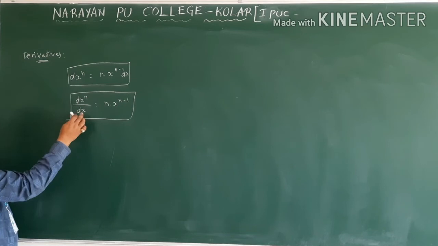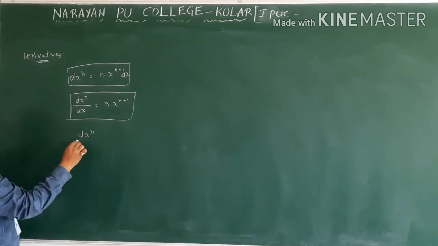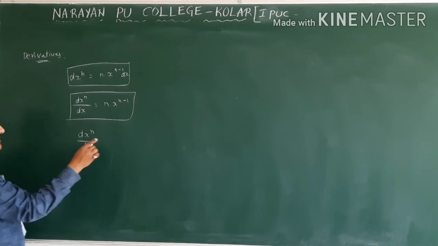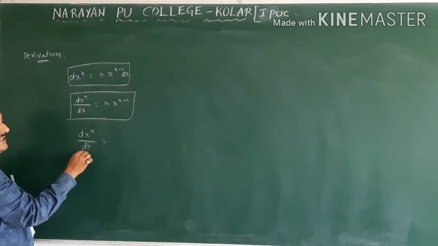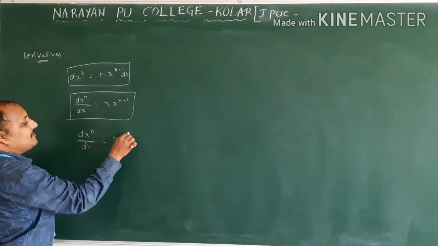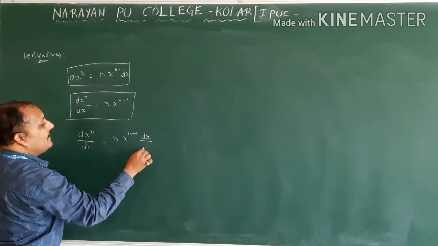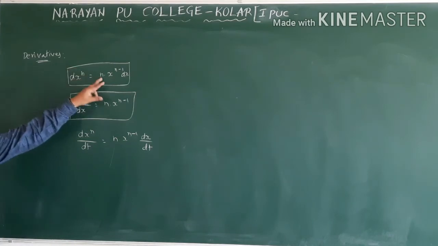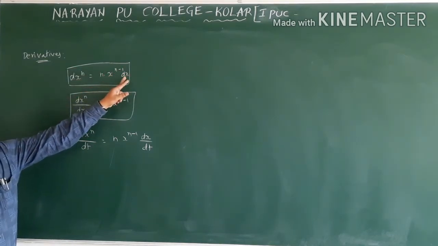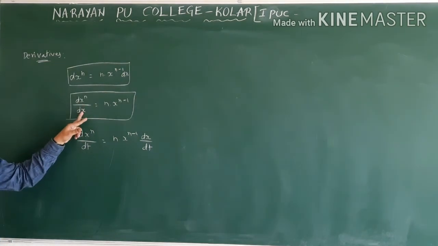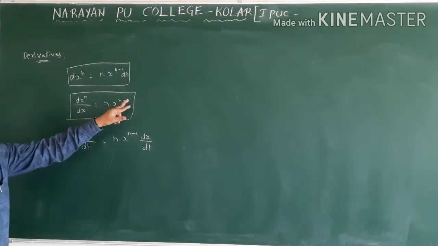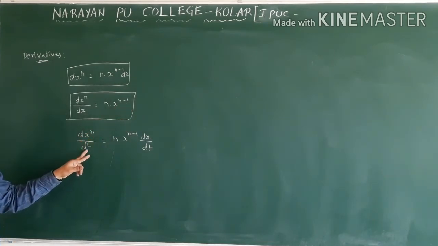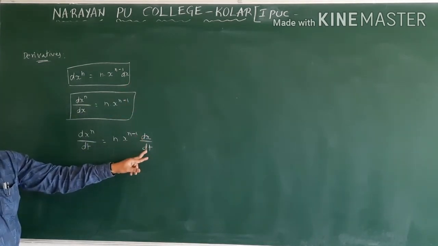Next, the derivative of x power n with respect to time, which is t, they will say. So it is n into x power n minus 1 into dx by dt. See here, if d(x power n) is n into x power n minus 1 into dx with respect to x, then this dx by dx will be cancelled and you will get 1. This is with respect to t, therefore we write dx by dt.